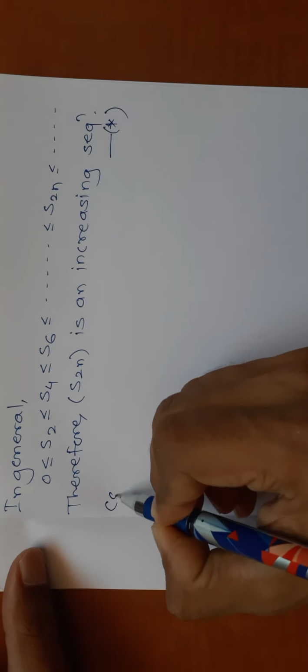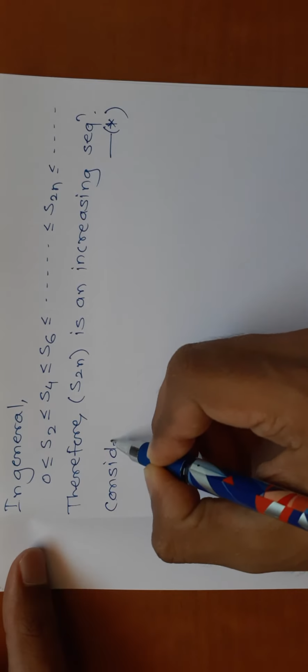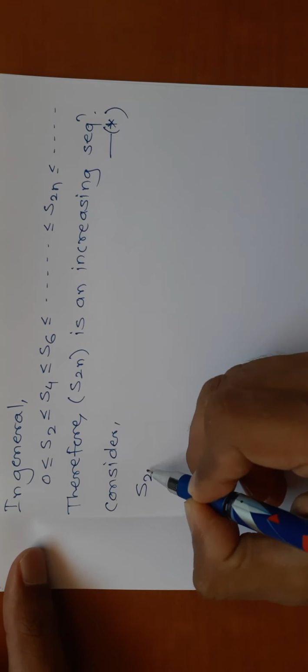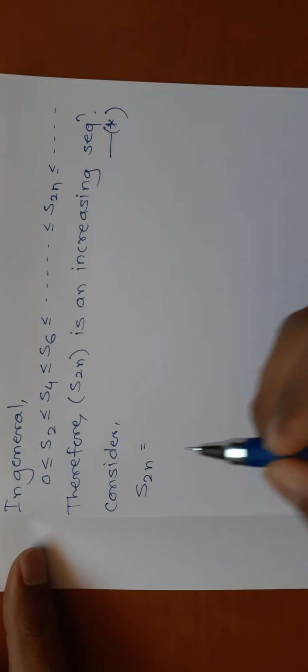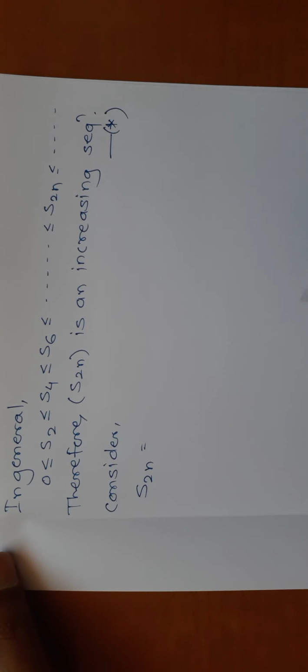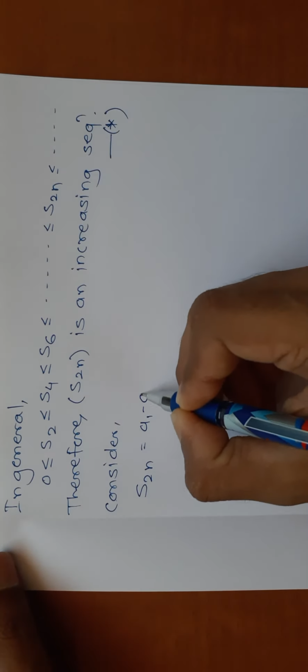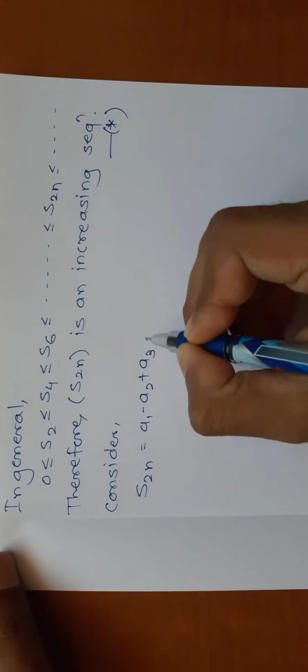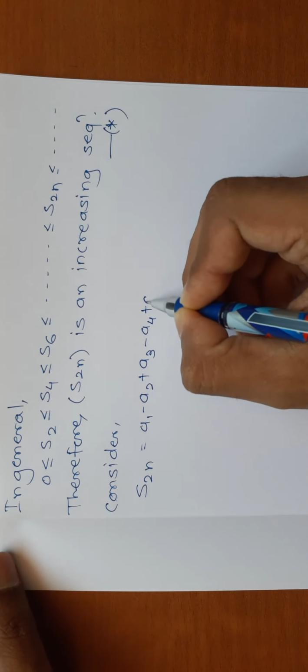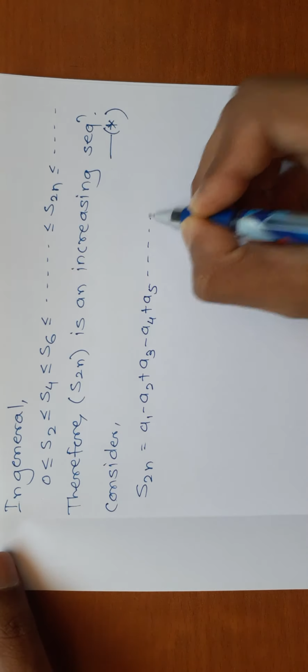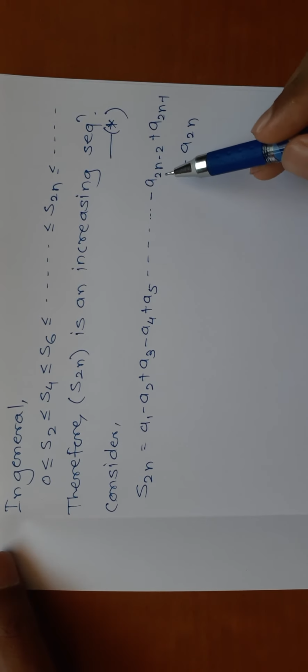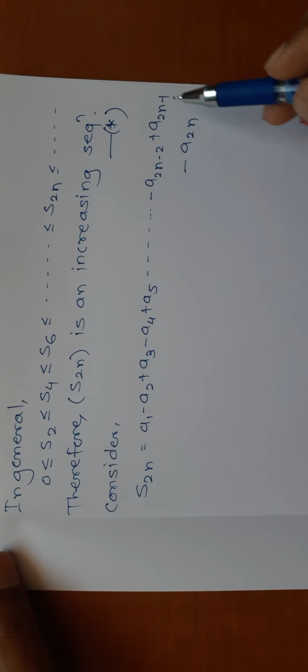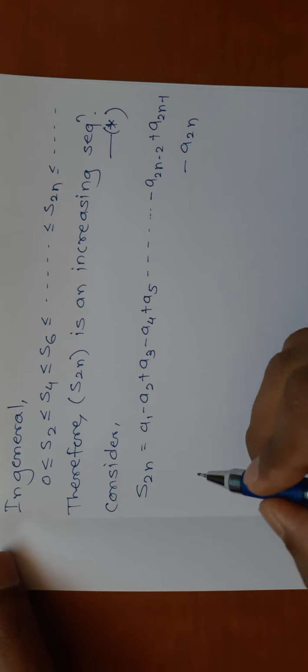So consider S2n. Getting S2n means what? Sum of the first 2n terms. So it will be a1 minus a2 plus a3 minus a4 plus a5 and so on, minus a2n minus 2 plus a2n minus 1 minus a2n.